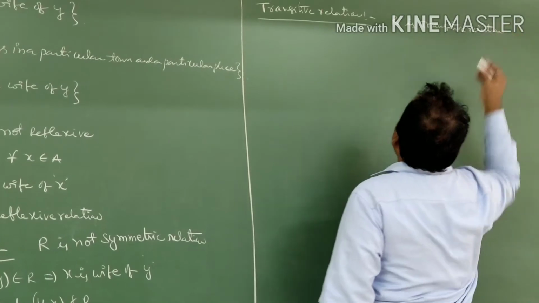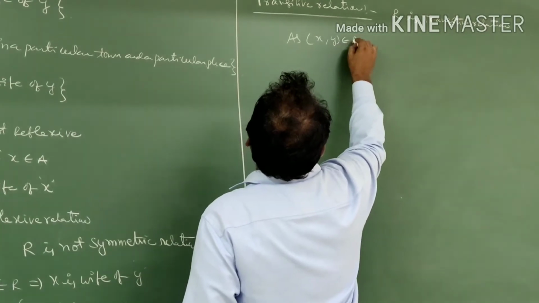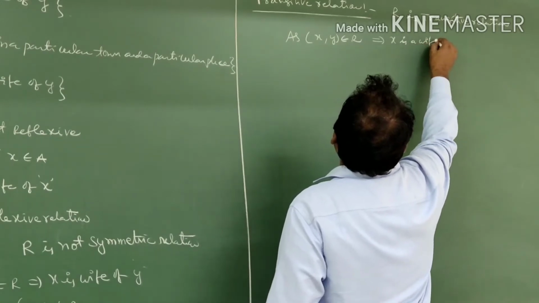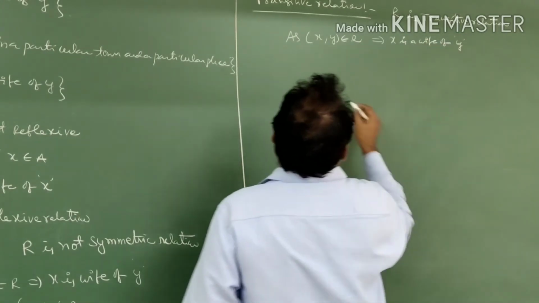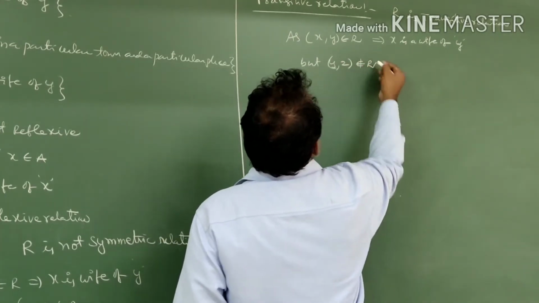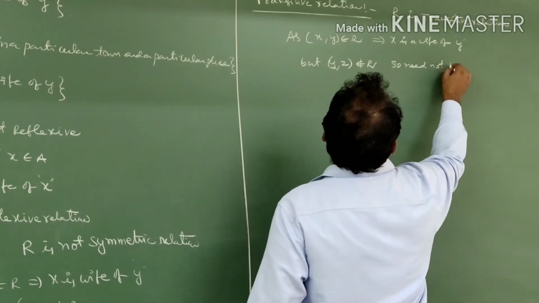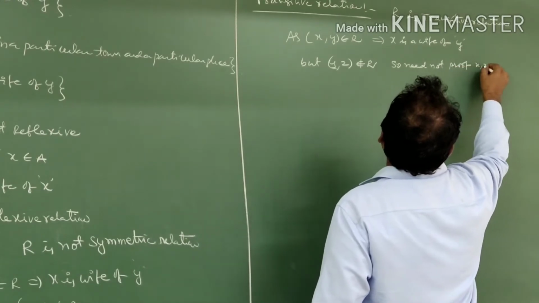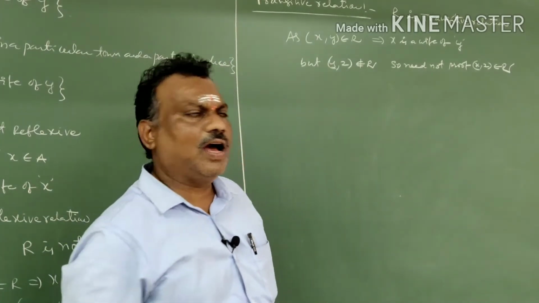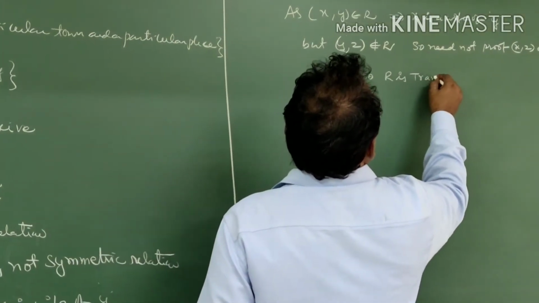R is a transitive relation. As xy belongs to R, that implies x is a wife of y, but yz does not belong to R, so we need not prove xz belongs to R. Because it is the second type, R is a transitive relation.